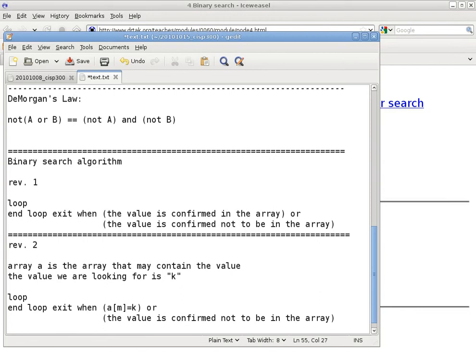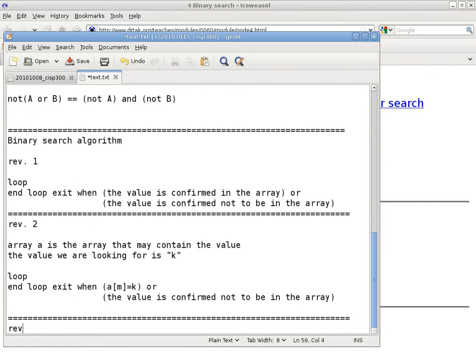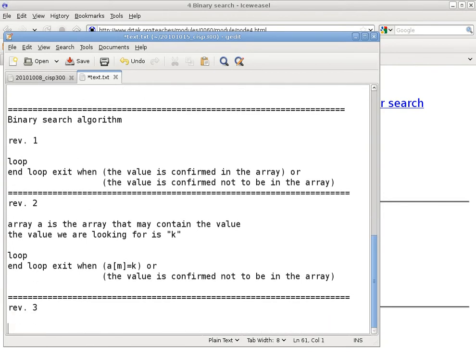Why does M make more sense? Midpoint. Oh, sorry. Yeah. But that's because I already knew what the algorithm is going to do, to name it M. But we don't quite know how to express the second part yet. How do I know the value is confirmed not to be in the array? Let's just say that we don't know how to express that at this point. We'll call that another revision. So now we move on to revision 3.